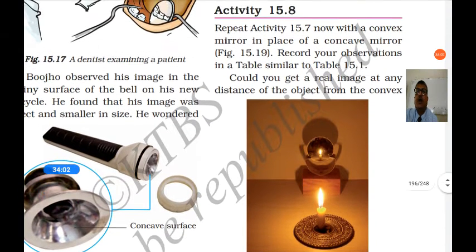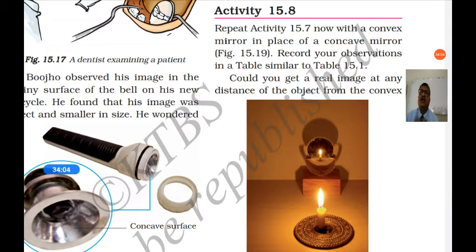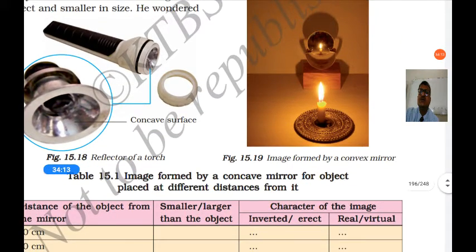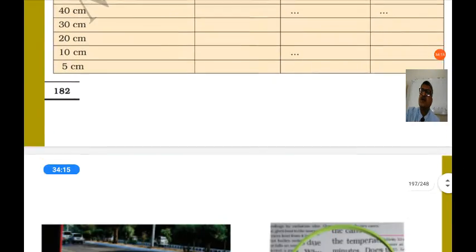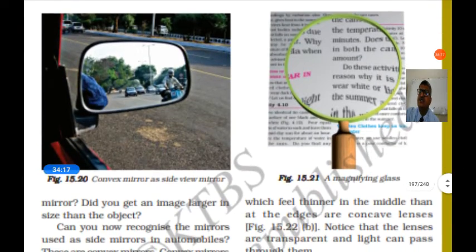Record your observations in table 15.1. Could you get a real image at any distance of the object from the convex mirror? It is not seen.